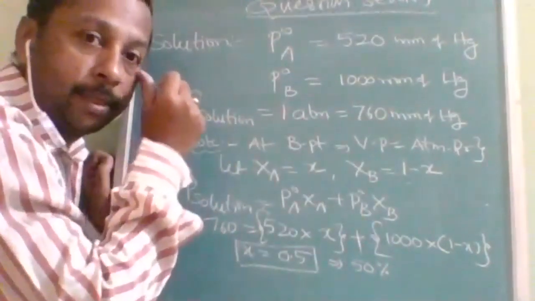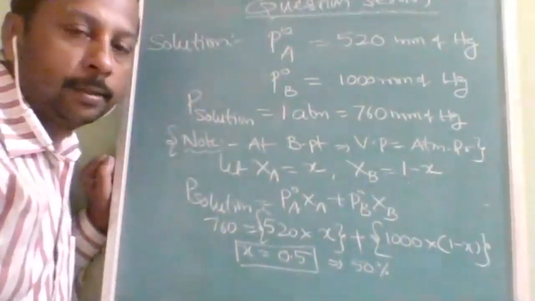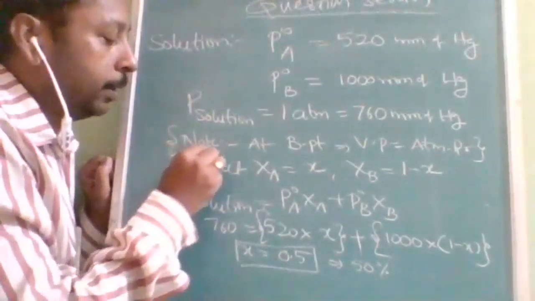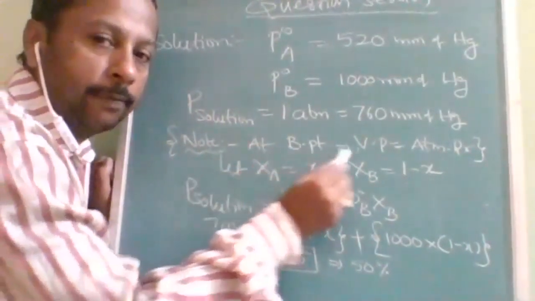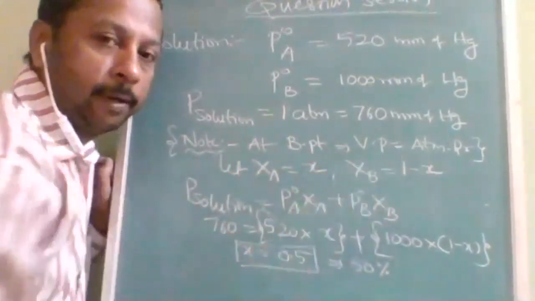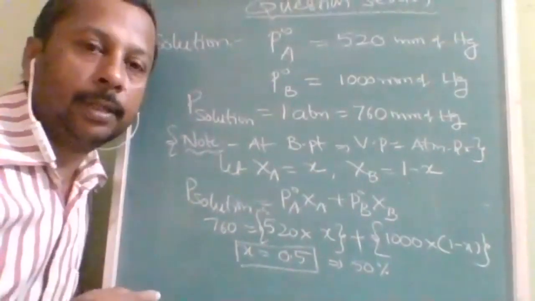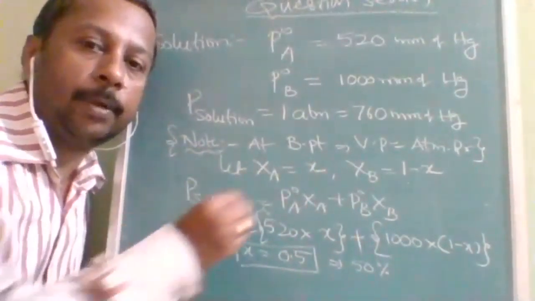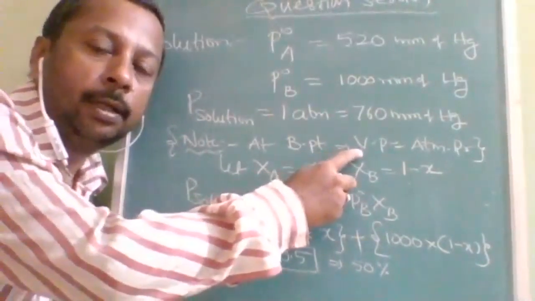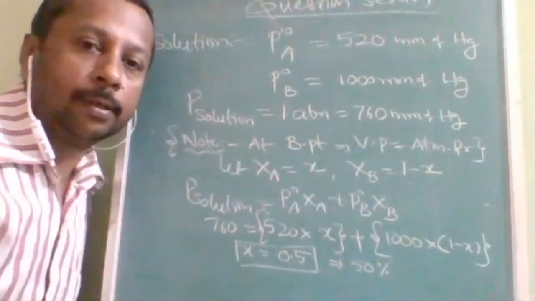But it is nowhere mentioned directly. It is mentioned with the word boiling, boils at. So that's why it is especially emphasized here: at boiling point, vapor pressure is equal to atmospheric pressure. Anywhere in future, in other topics also, if numericals say boiling point, you should make sure that the vapor pressure of that compound will be equal to atmospheric pressure.